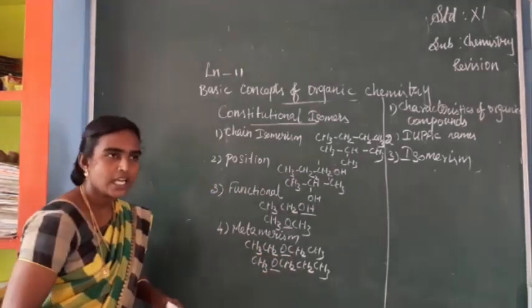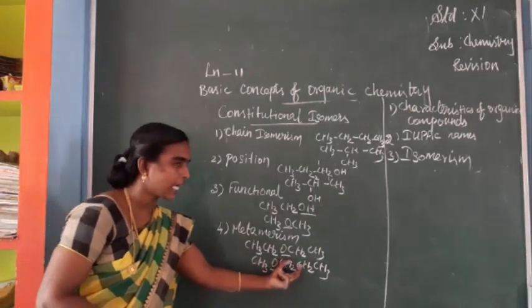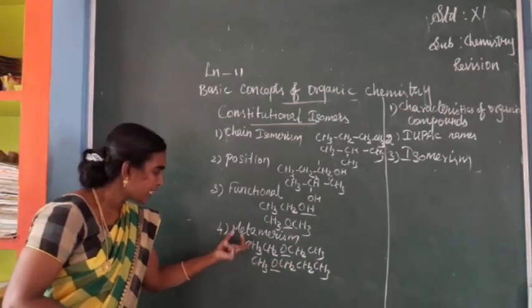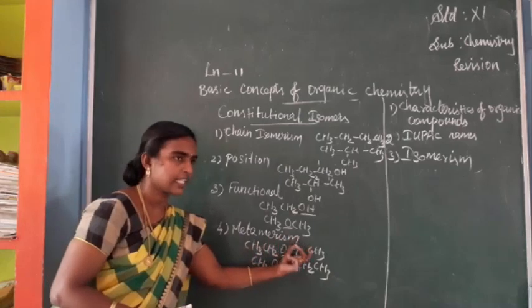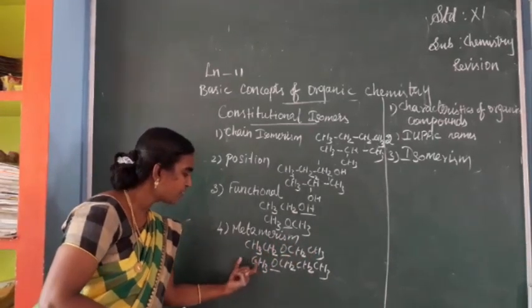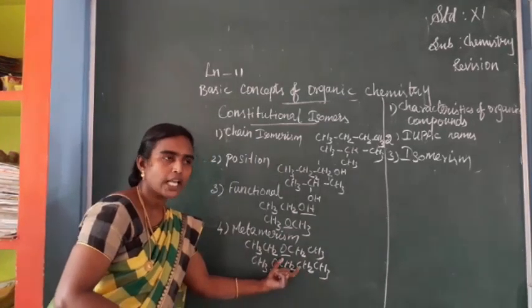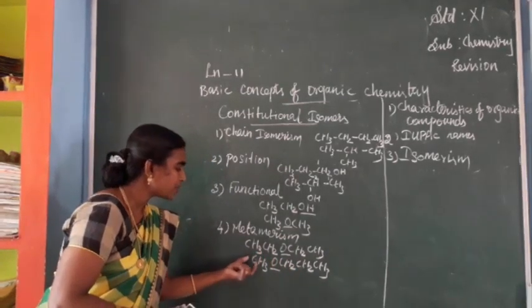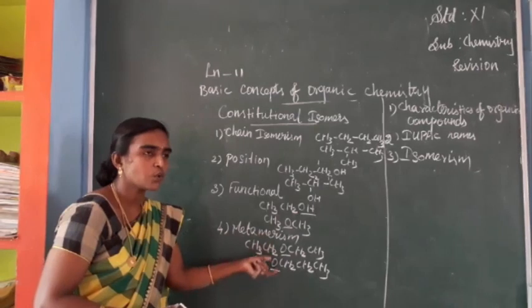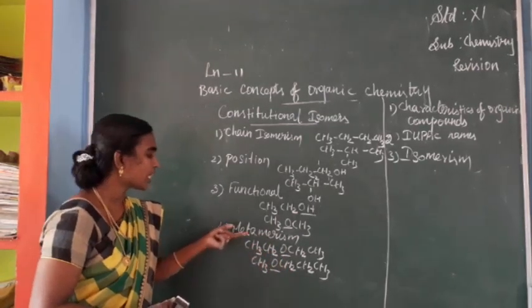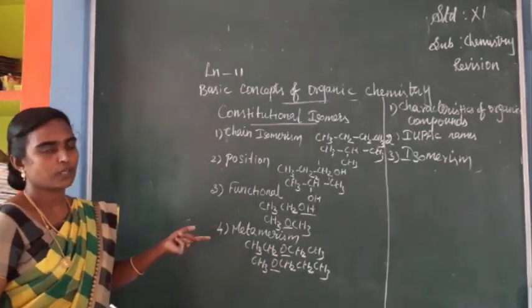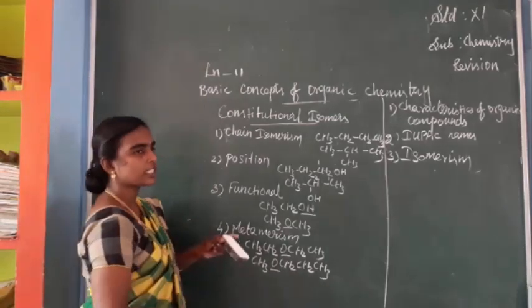What's the difference? The number of carbons in the alkyl groups attached to the oxygen atom. Here one ethyl group on the left and one ethyl group on the right. But here the left side has one methyl group and the right side has a propyl group, isn't it? So if the alkyl groups attached to the functional group are different, these are examples of metamerism.